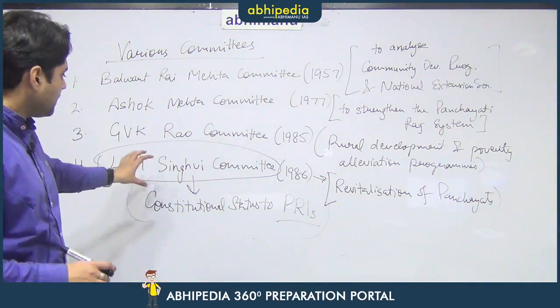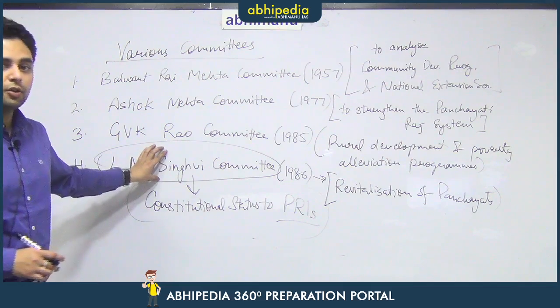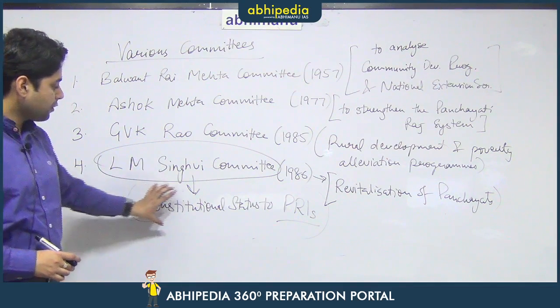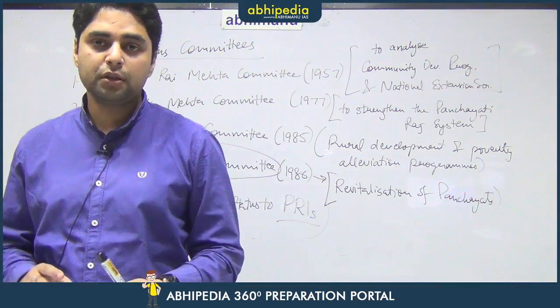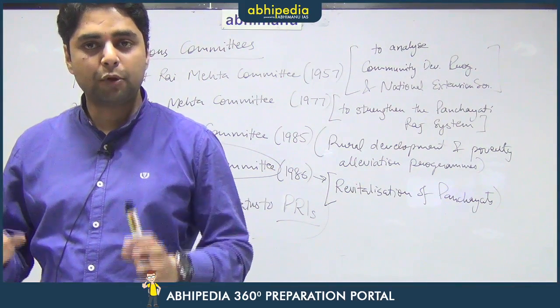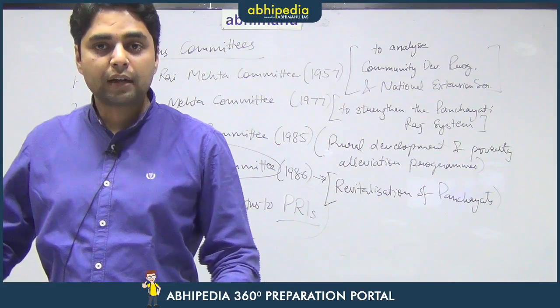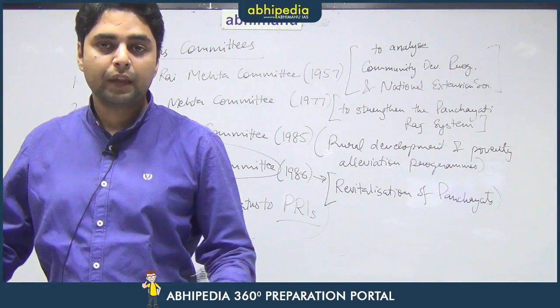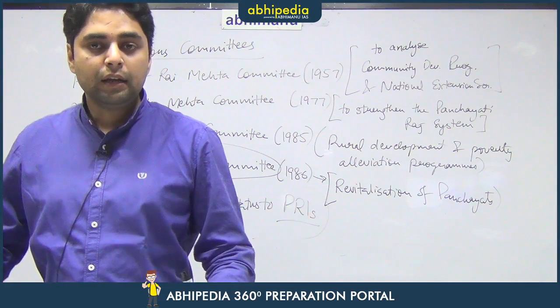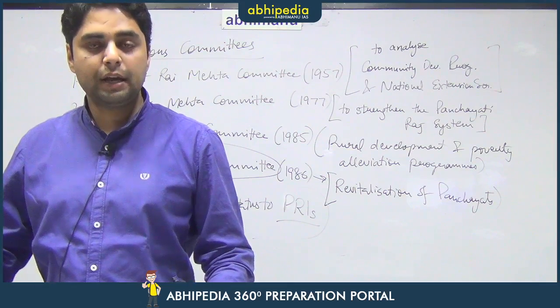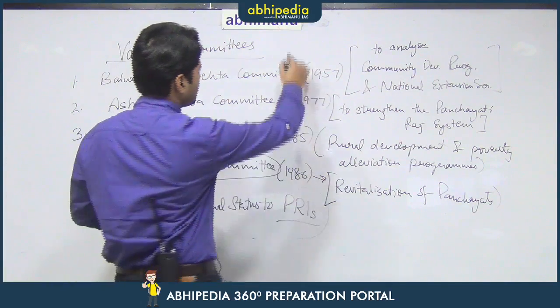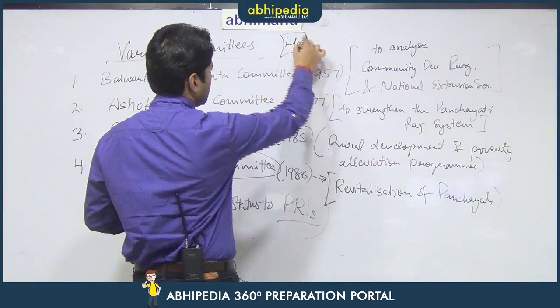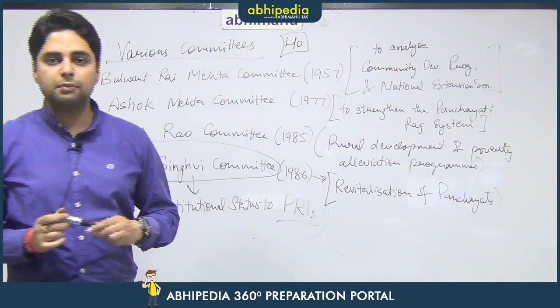This committee recommended that a separate part be added to the constitution, and the provisions for all the Panchayati Raj bodies, their elections, their financial devolution and their composition should be put into the constitution, so that there is uniformity throughout India, and so that these bodies can gain their due powers and due responsibilities that were envisaged under Article 40 of the constitution, that is the directive principle of state policy.